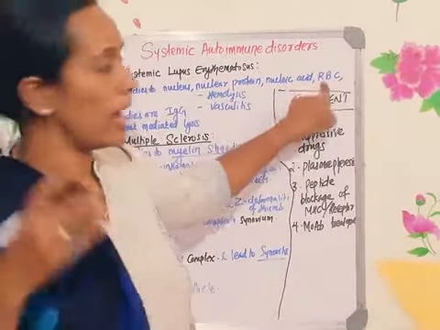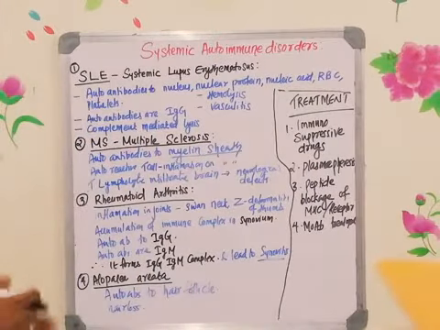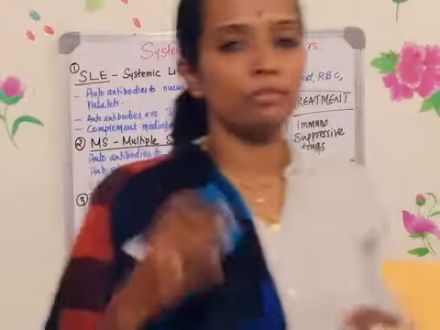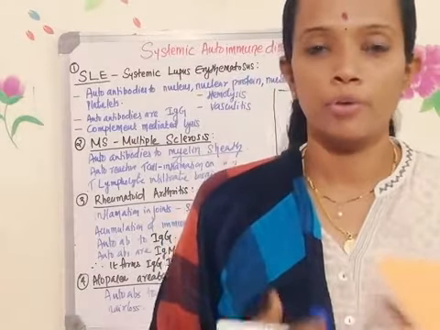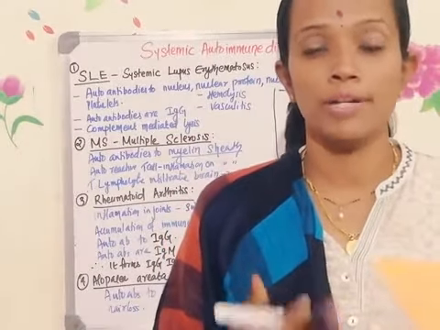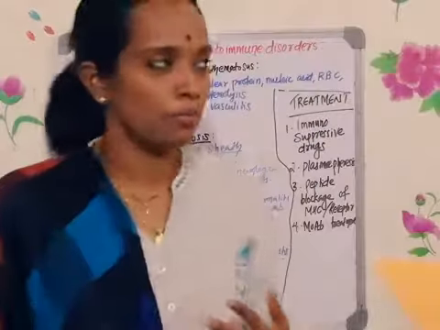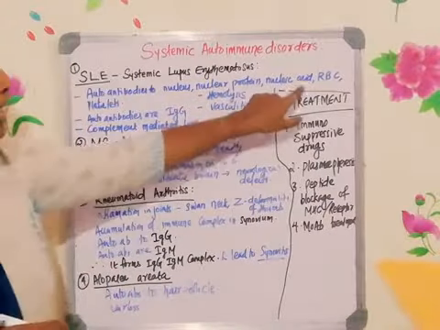RBCs, or red blood cells, will be identified as an antigen, and also platelets. Once the immune system identifies all these components as antigens, autoantibody synthesis will happen. Those autoantibodies are immunoglobulin G, and they will act on all these types of antigens.